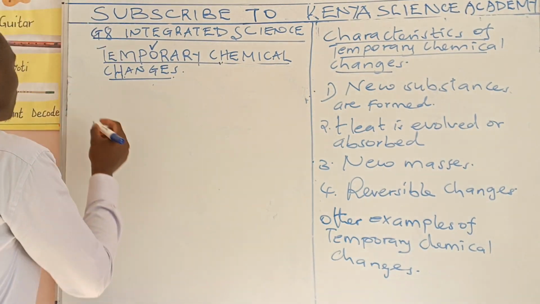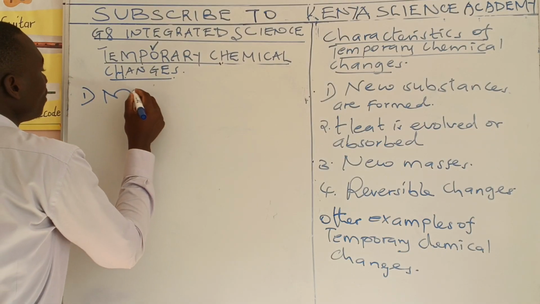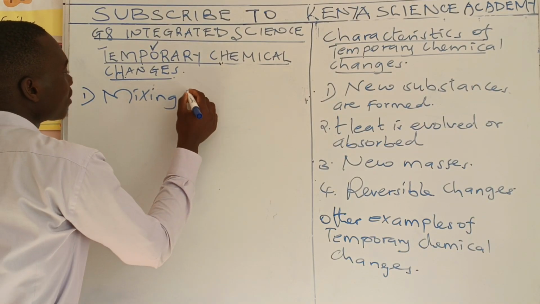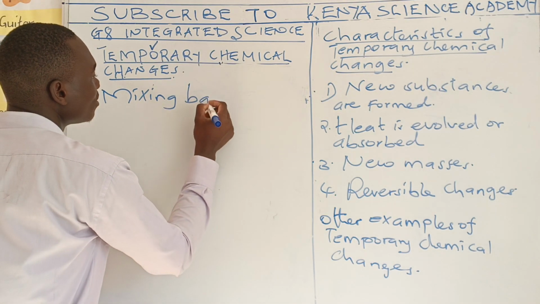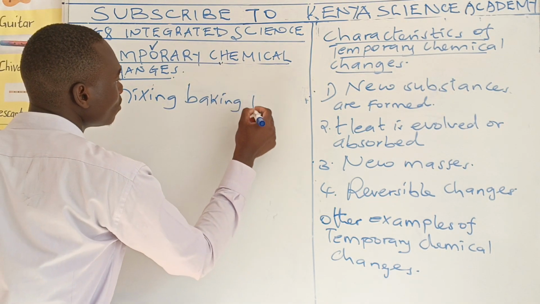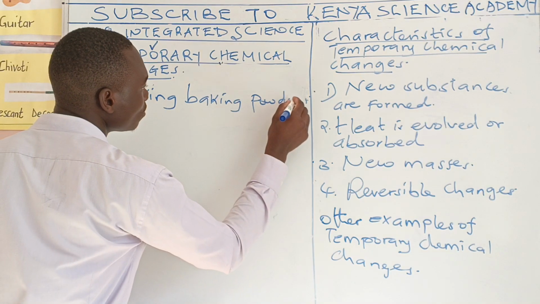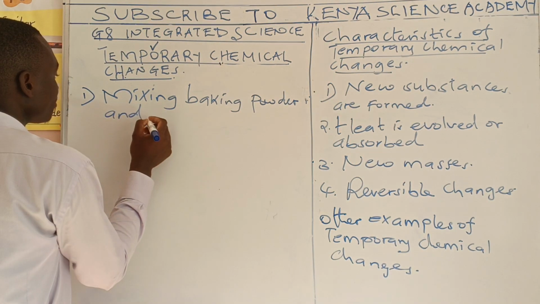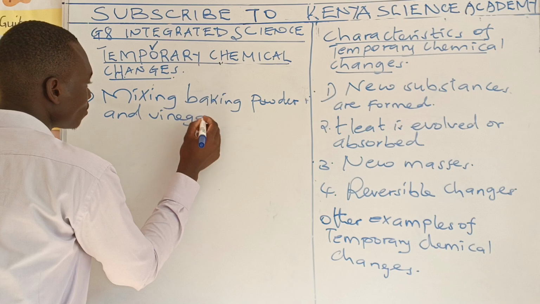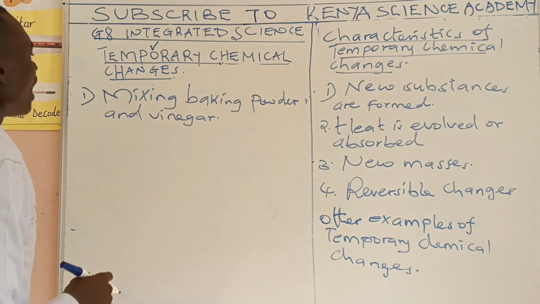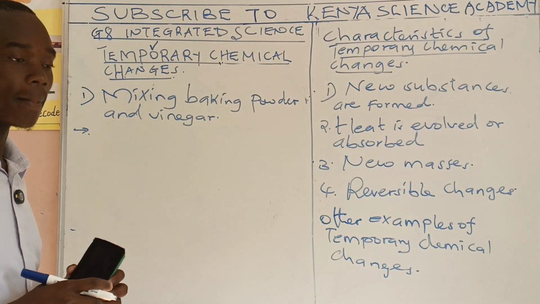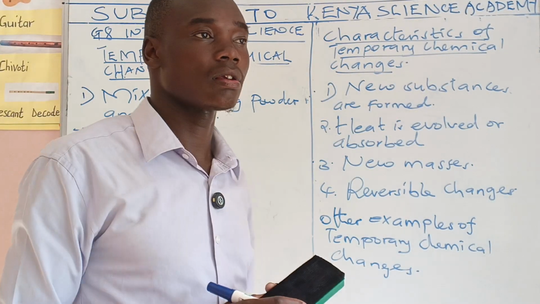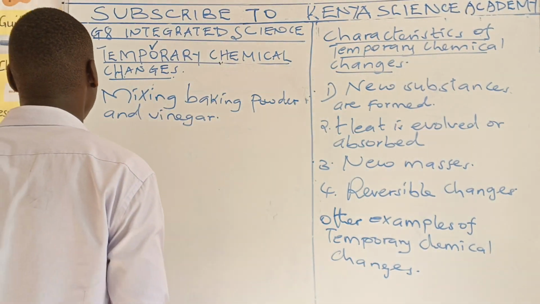Now, other changes include, one, mixing vinegar and baking powder. So what happens when you do this? Realize that a colorless gas is going to be formed.